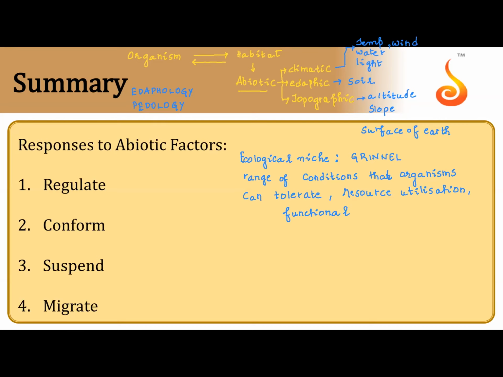Niche means a space, a functional role in a habitat. So let me give you an example.